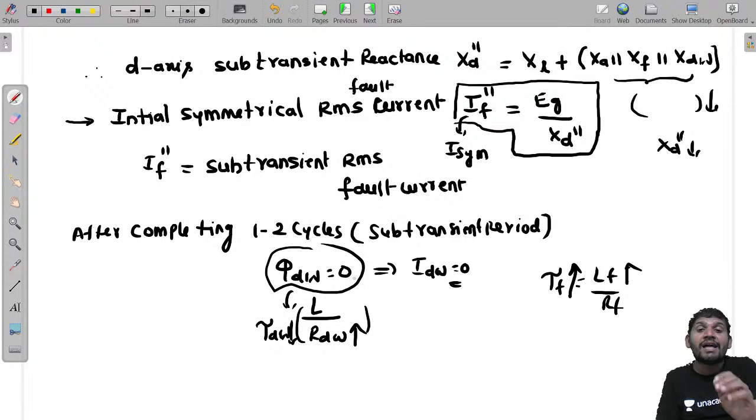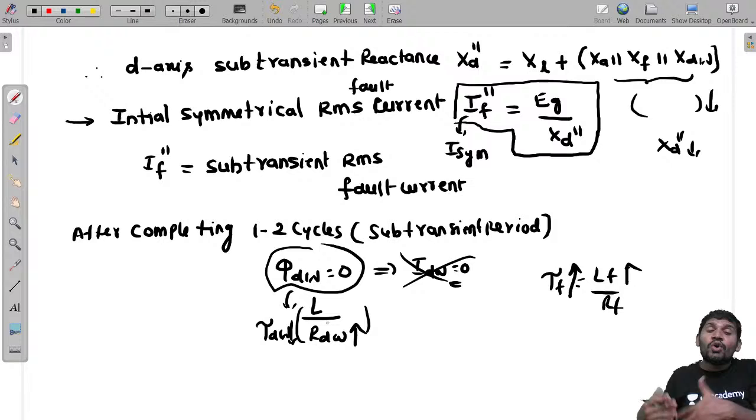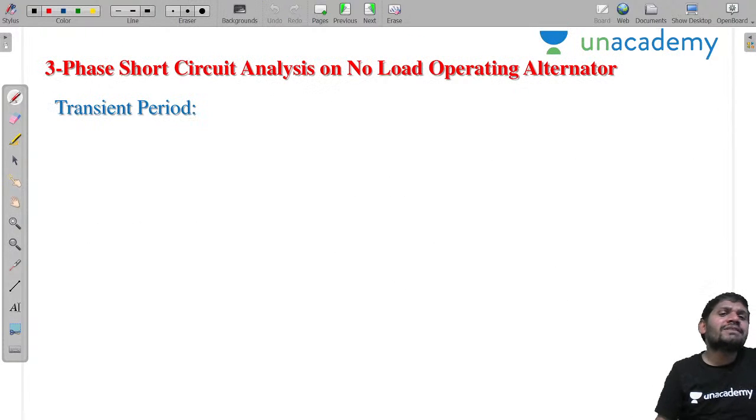Then after the subtransient period, next comes the transition period. After 2 cycles, you get the transition period. In the transition period, there is no significance of the damper winding reactance. Why? Because IDW equals 0, so it acts as an open circuit, and we are not considering any reactance. That means whatever the damper winding reactance is, we are not considering it in the transition period. Now we'll see how to measure the transition period.